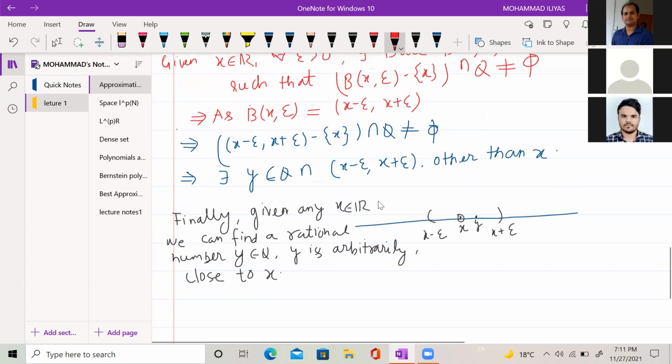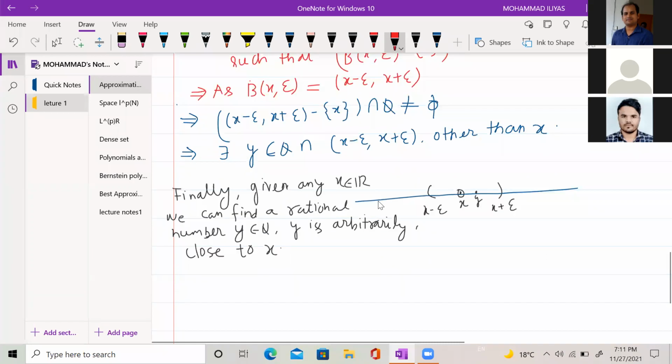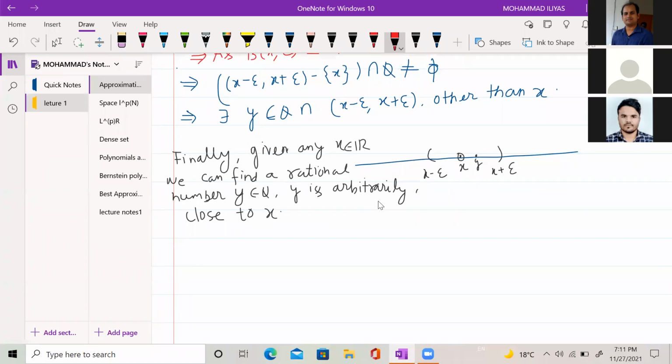So closure means that if some set A in R is such that A closure is equal to R, then for every x belonging to R and for every epsilon positive, the interval (x minus epsilon, x plus epsilon) minus {x} intersection with A is non-empty.